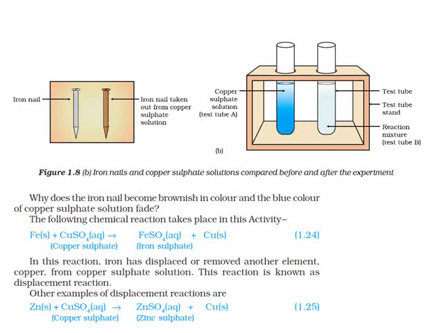Why? Copper is less reactive than iron. Therefore, no reaction will take place. So, a reaction will take place only if a more reactive element reacts with a less reactive element. And that is what is called displacement reaction.